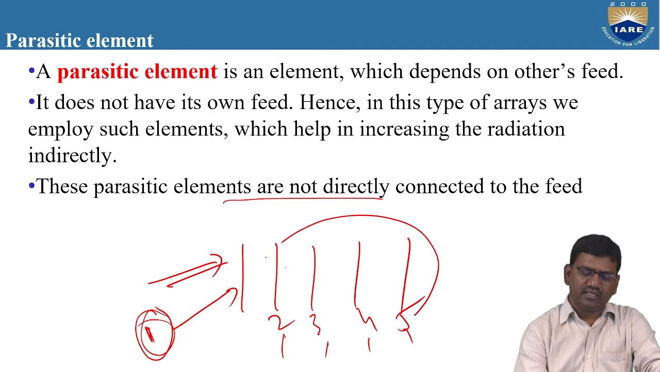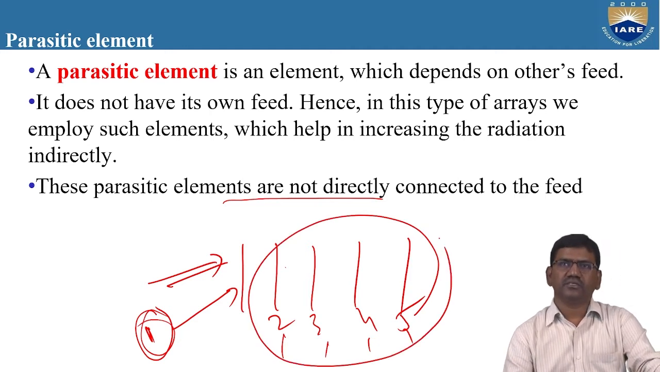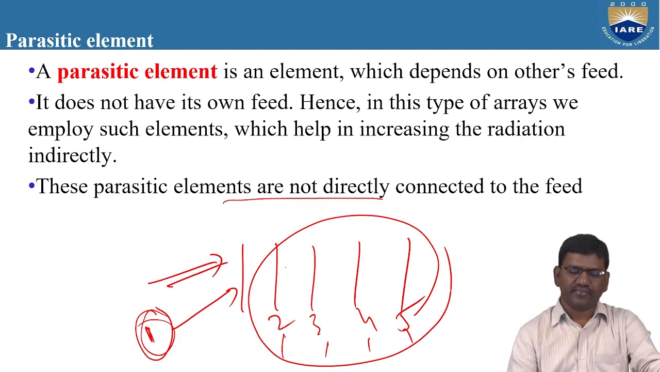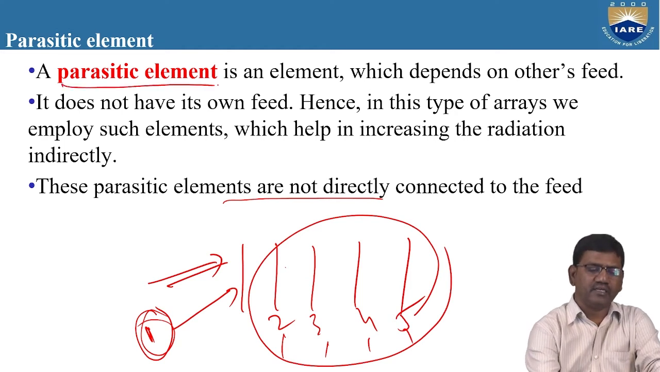So these elements 2, 3, 4, 5 are known as the parasitic elements. These parasitic elements will not be given any supply. We are not going to feed these elements 2, 3, 4, 5, right? So this is known as a parasitic element.